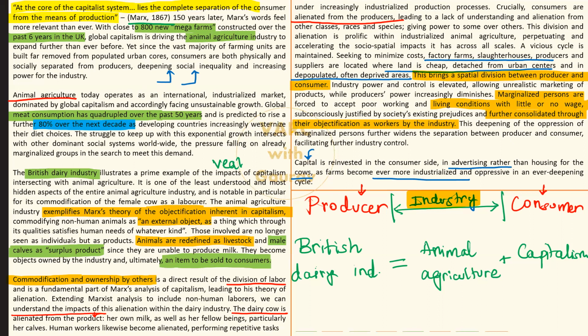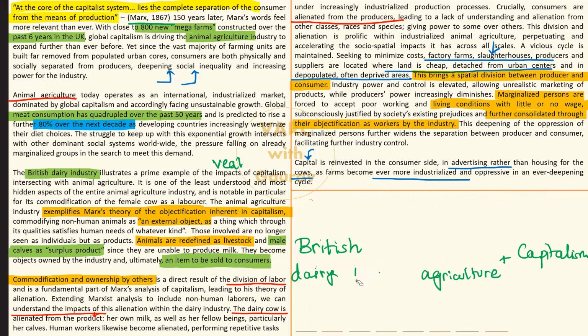But yes, not just the dairy industry, he has also discussed the meat part, where animals are reared for their meat, slaughterhouses and so on, everything is captured properly inside this. All right. So chalo, with that, let's go and try to tackle the questions now. I hope that this narrative is clear to you. A bit dark actually, not a very fun read, this passage, but ab kya kare? It is what it is. All right.